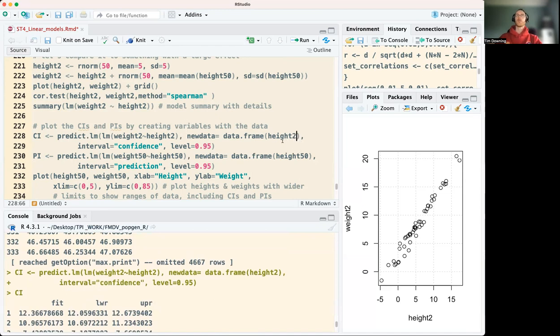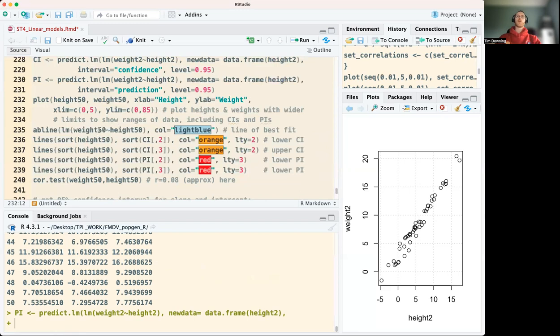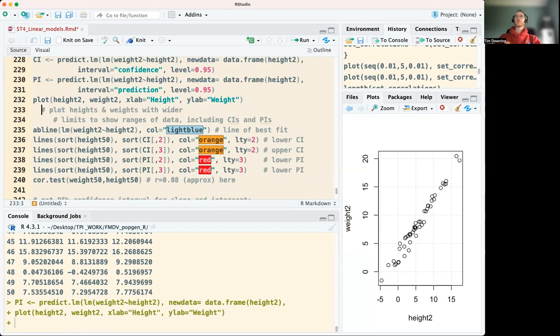If we look at that for the prediction intervals, we can also estimate those as well. That's for a range of values too. So we're not specifying any fixed value for height 2 here. So you do that for PI, and we can plot these against each other. I look at a correlation line between them all, weight 2 and height 2. If we plot height and weight 2, we're going to remove these x, y limits and plot these.